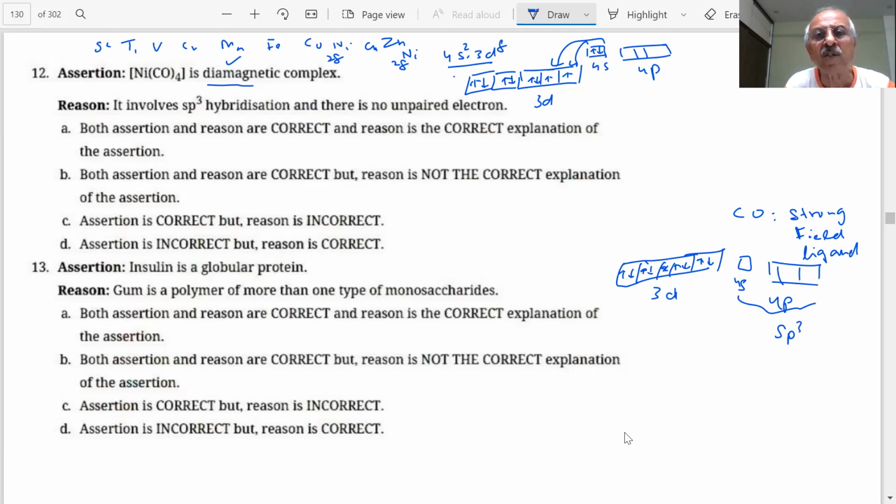So the reason is correct. First assertion is correct. Reason is also correct. Is it the correct explanation for this?